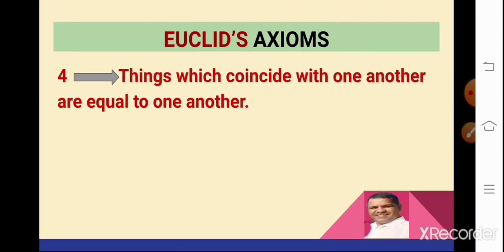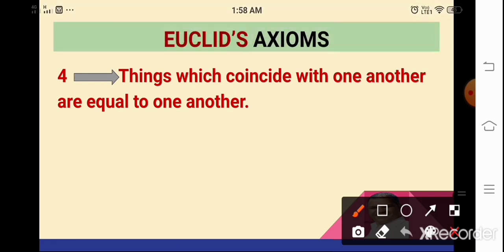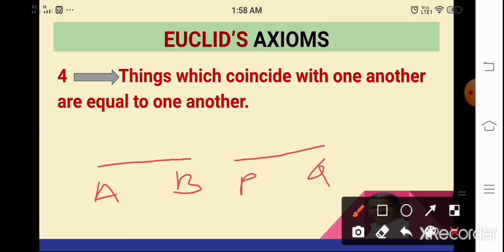Let us see the fourth one. Things which coincide with one another are equal to one another. It means, suppose we take one line segment AB and another PQ like this.